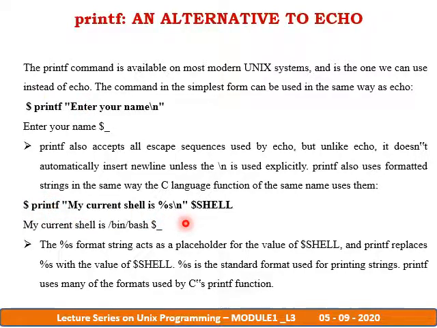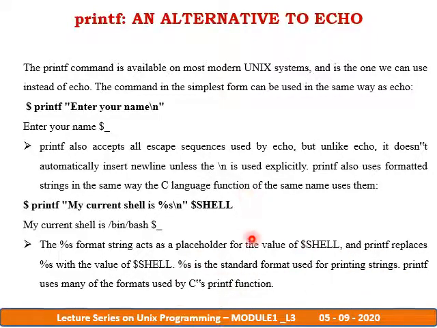Next, this is one example: printf "my current shell is %s\n" $SHELL. This is able to display which path the current shell is at. This is the path where the current shell actually is, /bin/bash. The %s is a format string, acting as a placeholder for the value of the shell. Printf replaces the format specifier for the string, %s, with the value of $SHELL. So %s is the standard format used for printing strings.